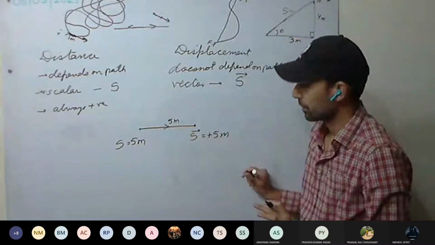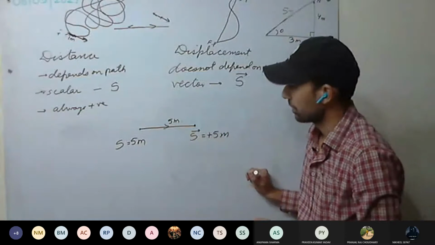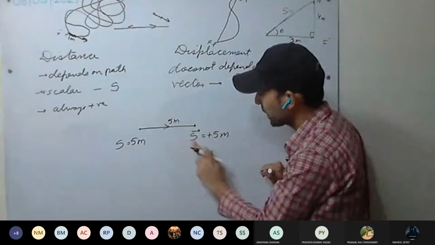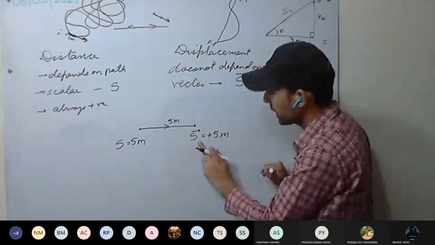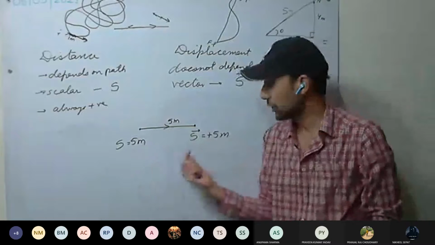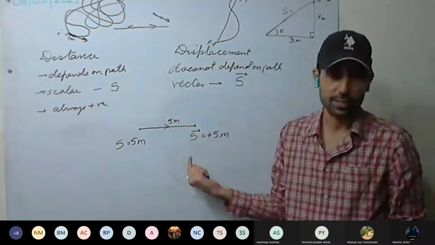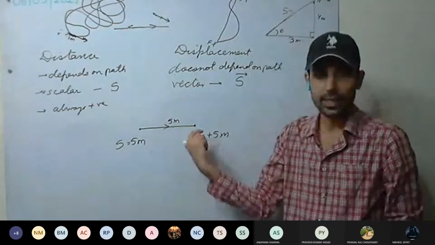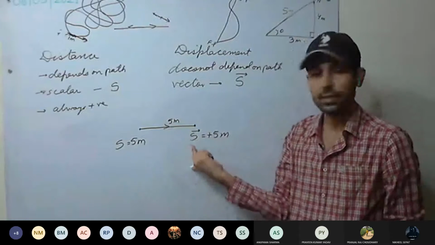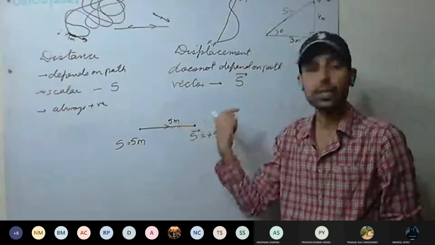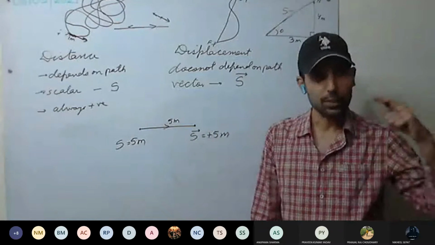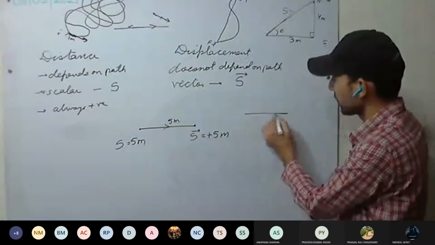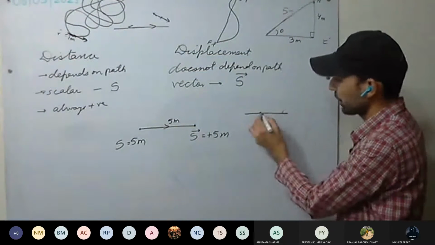Displacement 5 meter, distance 5 meter. So their magnitude you can see they are equal here. When body is moving in a particular direction, not changing the direction, the displacement will be same as distance covered. A straight line can be like this as well, going here and coming back.